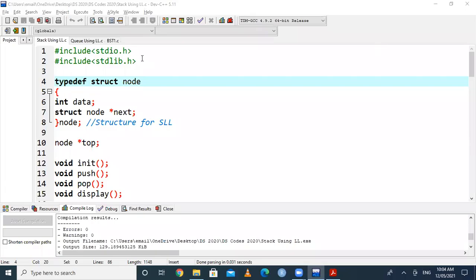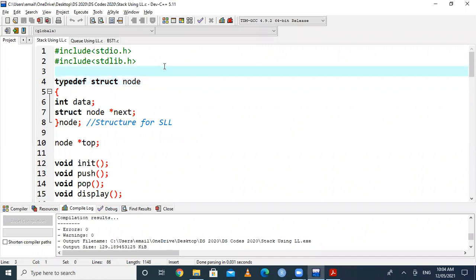Okay, carefully listen here. This is a program for stack using linked list. We already discussed the program for stack using array, and in that program we implemented stack and queue using an array. But this is a program for stack using linked list. Similarly, there is a program for queue using linked list.